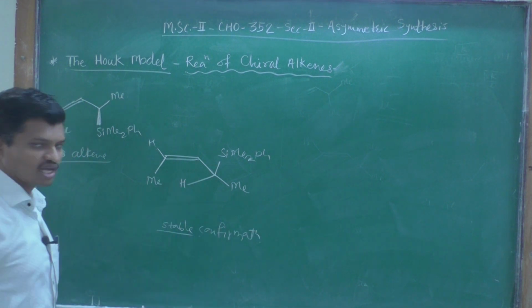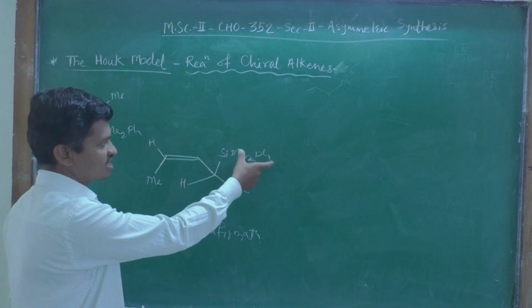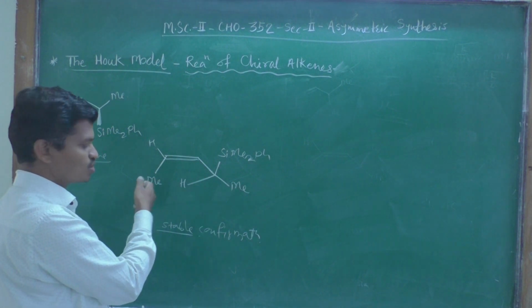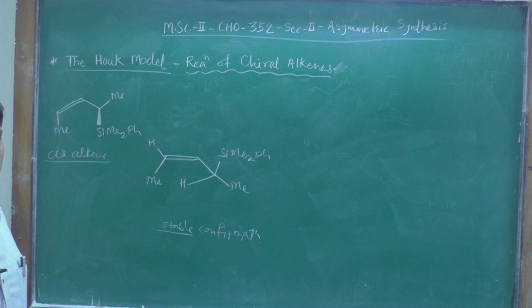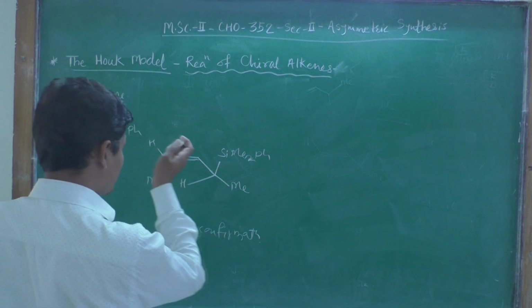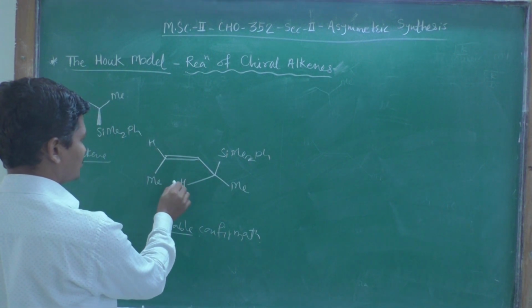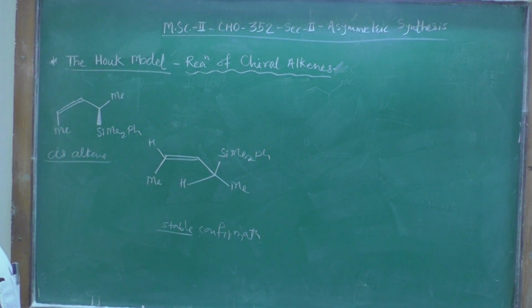This methyl and hydrogen are in close proximity. If I rotate this carbon-carbon single bond and keep the larger bulky group closer to this methyl group, then it will give more steric interactions and it will be less stable. Now, as this is the more stable conformation, this side of the carbon-carbon double bond is sterically less hindered.